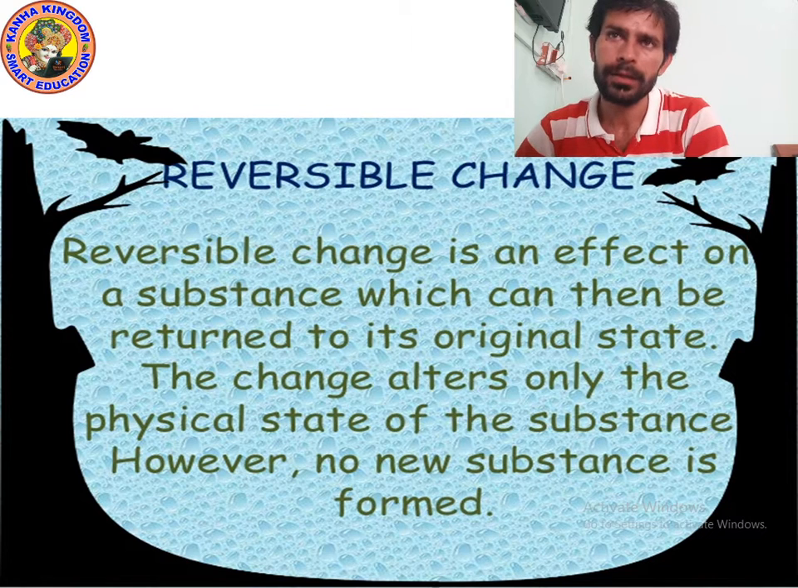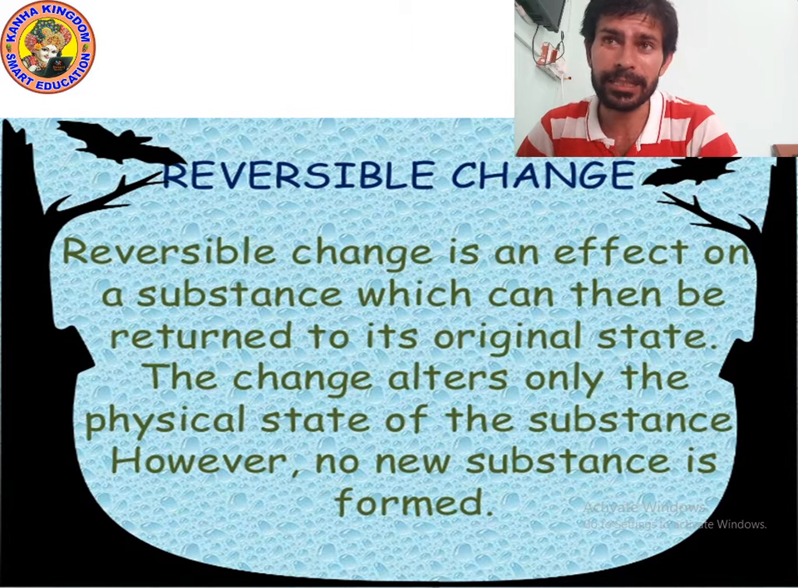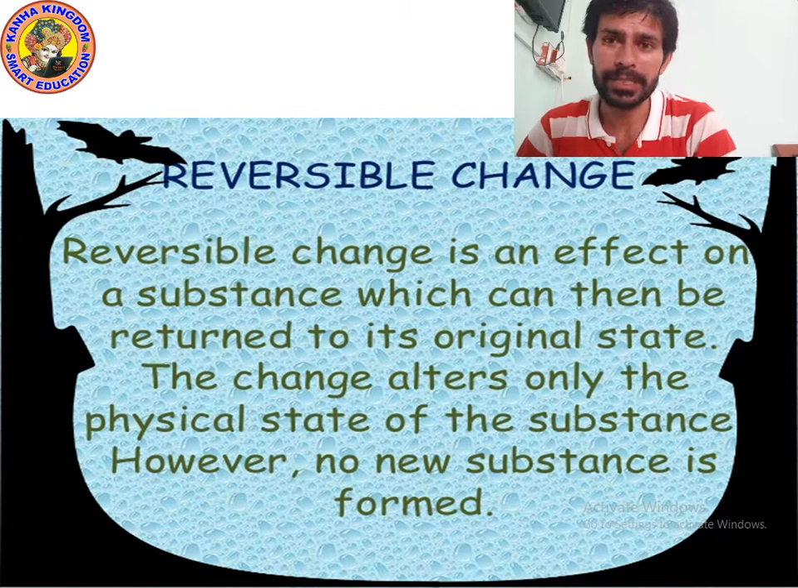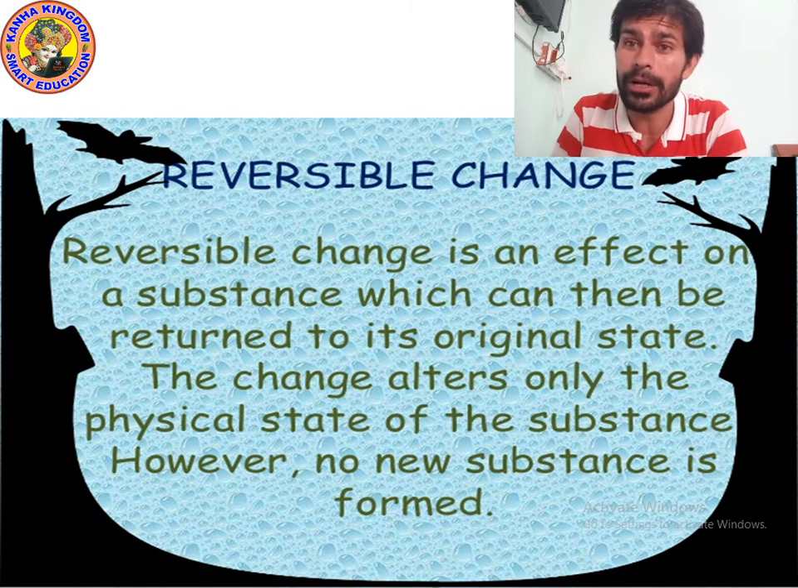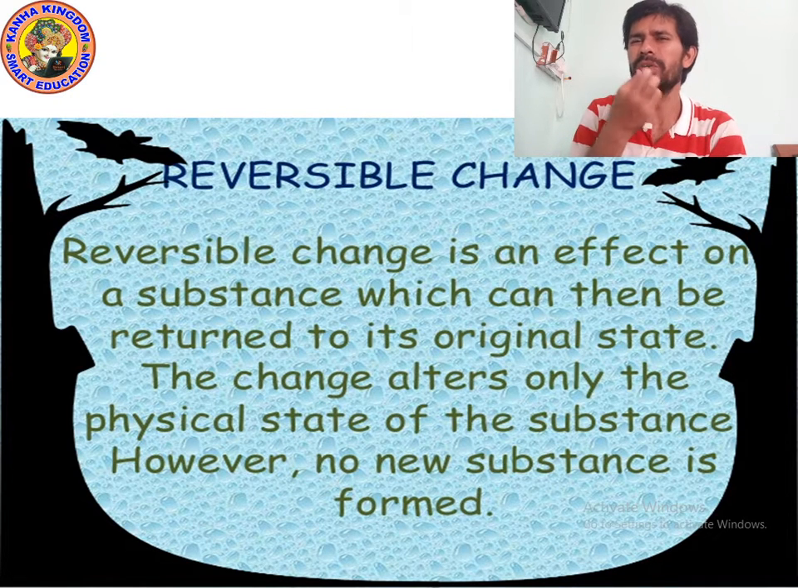So kids, what is reversible change? Reversible change is an effect on a substance which can then be returned to its original state. It means changes in which a substance returns to its original state. The change alters only the physical state of the substance. However, no new substance is formed.